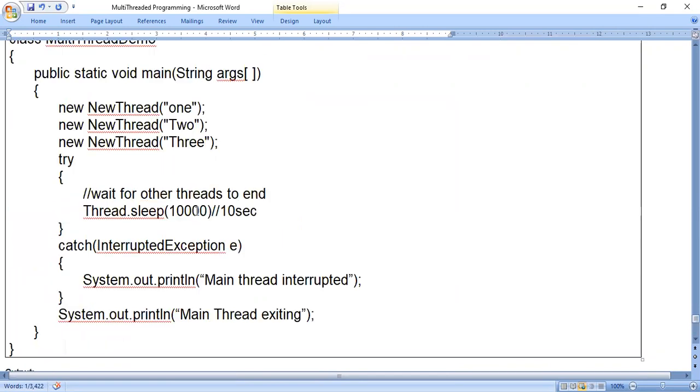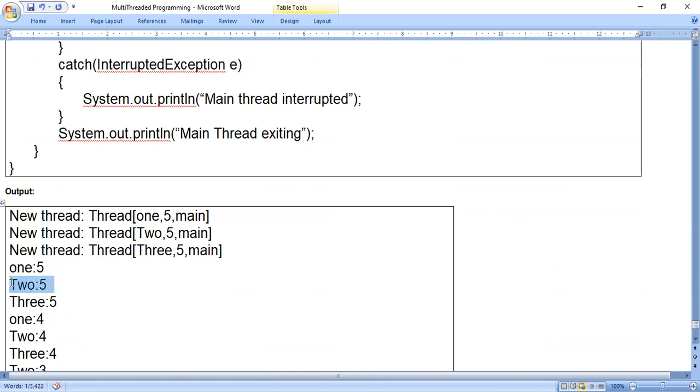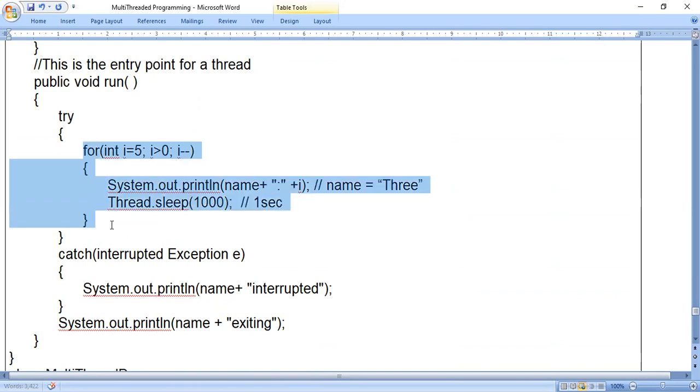During that time, what happens? The second thread will execute. The second thread means the name is TWO. So it prints 2:5. It starts from the for loop value 5 only. Next, after execution of the second thread, again there is a 1 second delay. During that 1 second, the third thread will start executing, THREE. So I said this for loop belongs to 3 threads. Remember, this for loop belongs to ONE, TWO, THREE, 3 threads. The first time, the for loop belongs to thread 1, the second time to thread 2, the third time to thread 3.